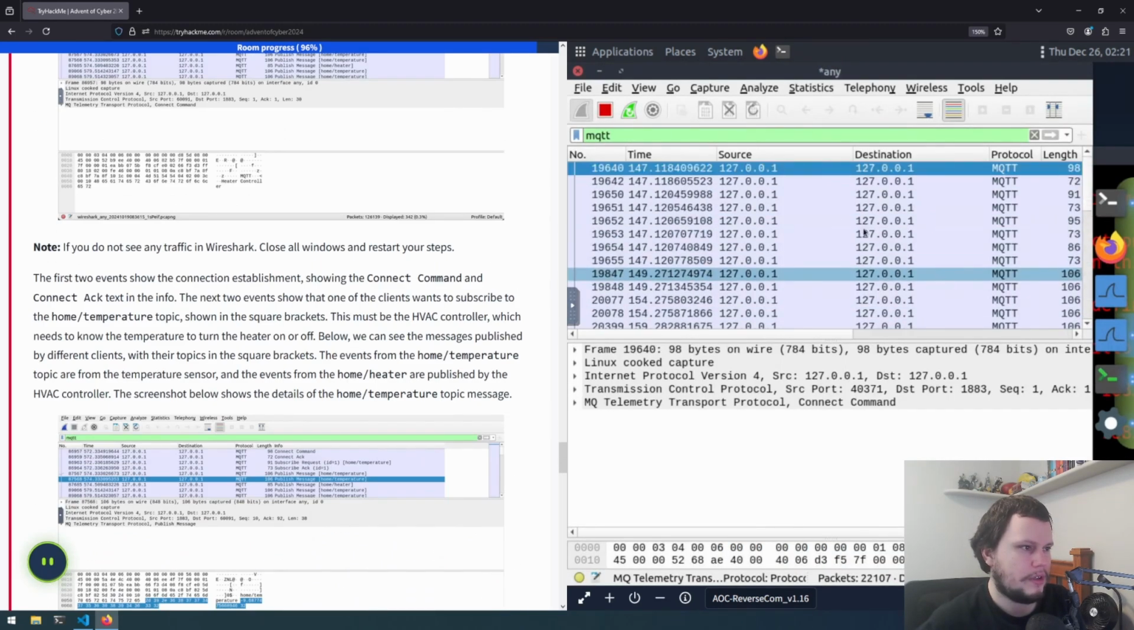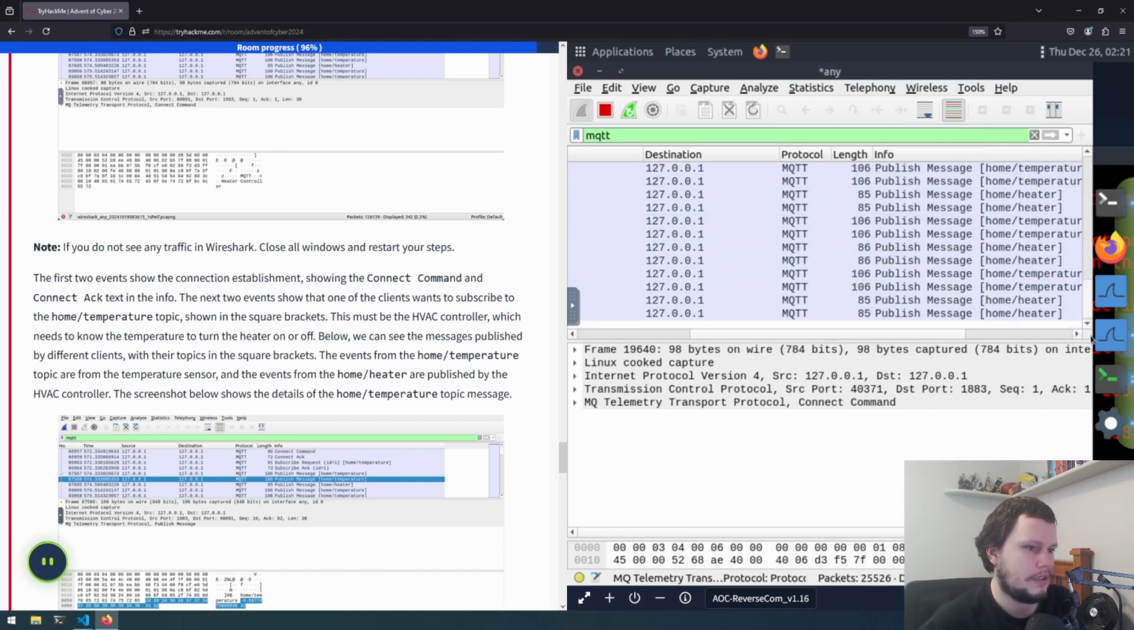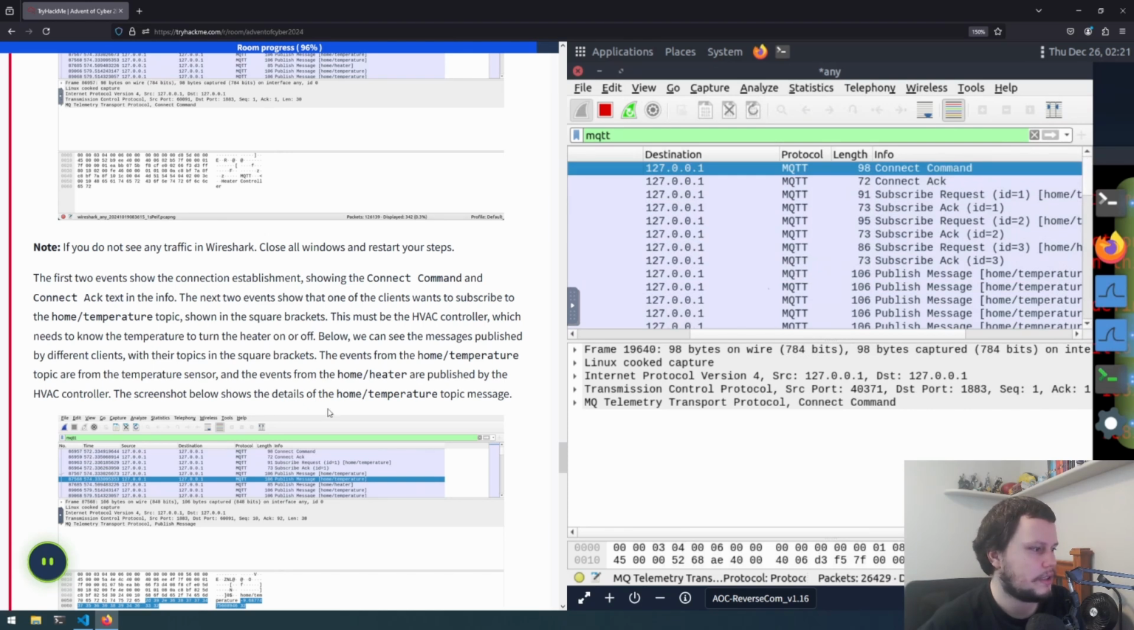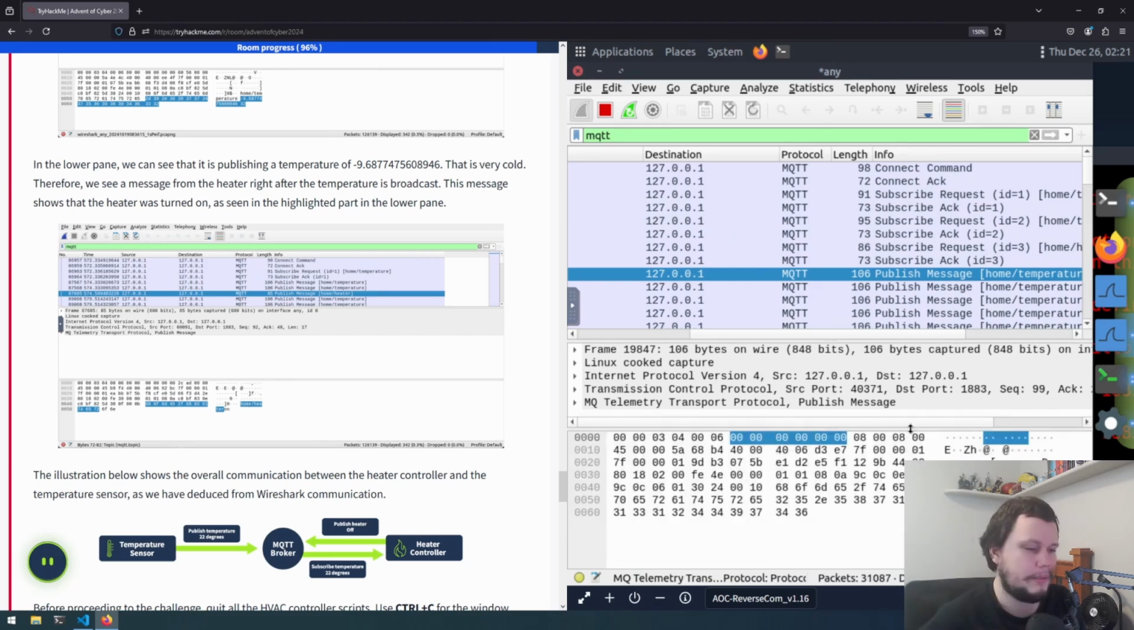If we go to the top and look at the type of traffic, you can see there's the connect command, connect acknowledge, then we're subscribing, and then it's publishing the messages. So there's temperature and heater that's running. Let's look at the publish, and can we expand this? We can see the message home temperature. So I assume that that's the topic that's been subscribed to. So home temperature, and then this is the temperature.